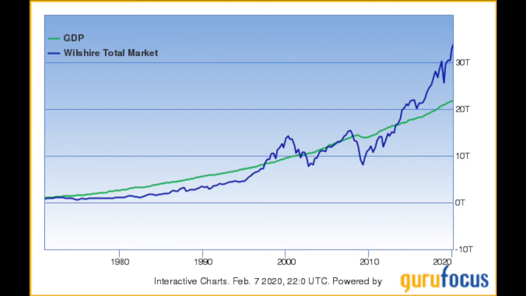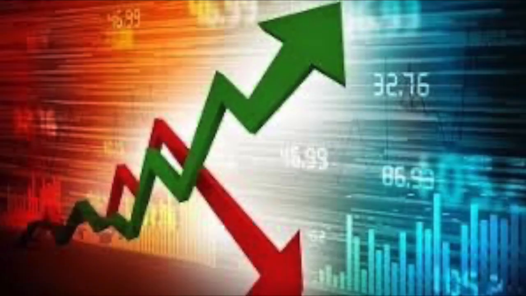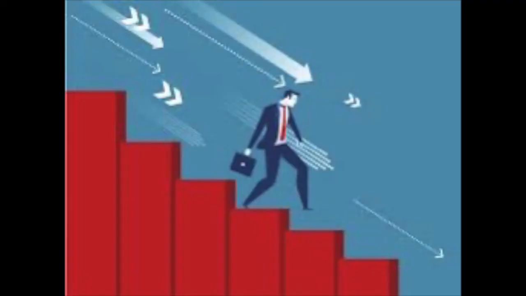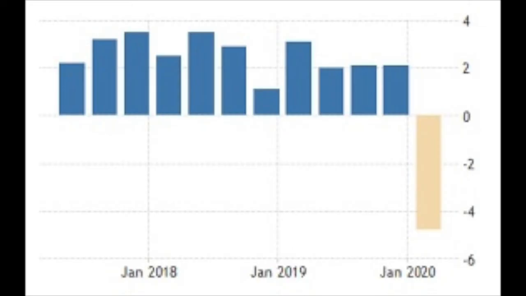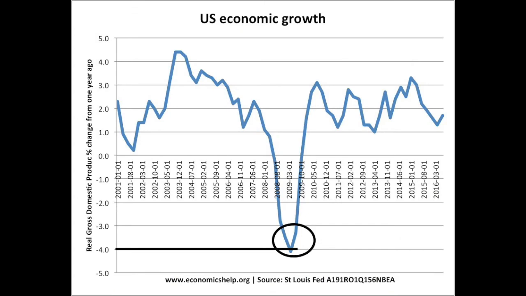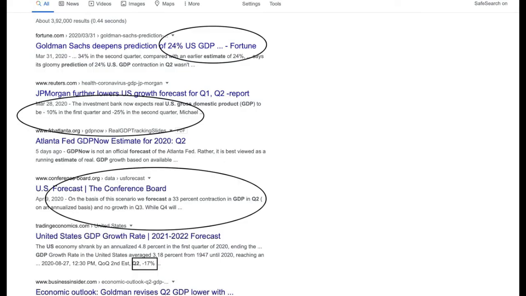But quarter 2, right now we're not seeing a crash. If anything, we've seen a great rise since our 30% drop in March, and I have discussed that in another video, why it crashed and why it might crash again. But this is basically telling us that we're gonna see another correction sooner or later, because quarter 1 is negative 4.8%, which is a lot worse than the 2008-09 recession. But for quarter 2 of 2020, analysts are expecting a negative 20% drop. Now let me tell you why.